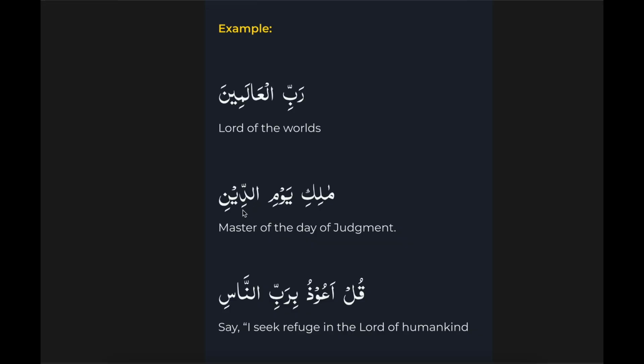The i ending tells us that it is indeed jar, and in other words, it fills the condition to be a mudaf ilay. So this fills the condition of mudaf, this fills the condition of mudaf ilay. So the translation becomes day of the judgment, ad-dini, the judgment.